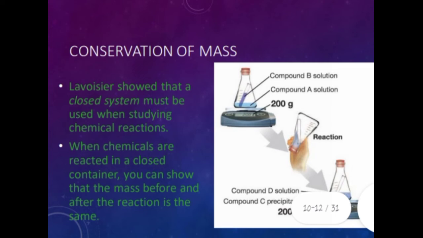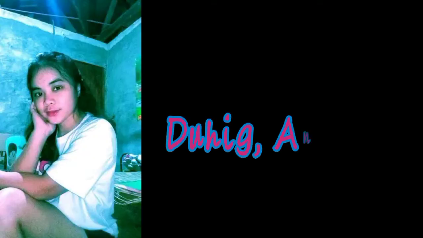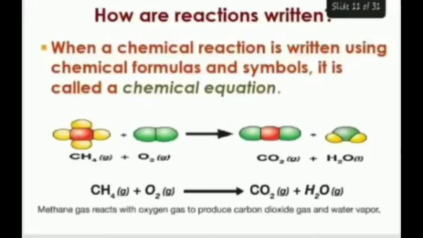Conservation of mass. Lavoisier showed that a closed system must be used when studying chemical reactions. When chemicals are reacted in a closed container, you can show that the mass before and after the reaction is the same. How are reactions written?